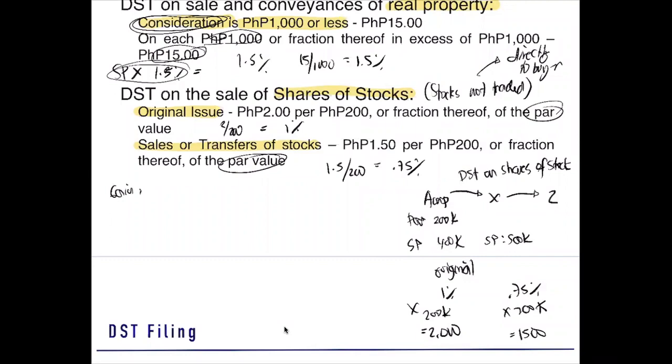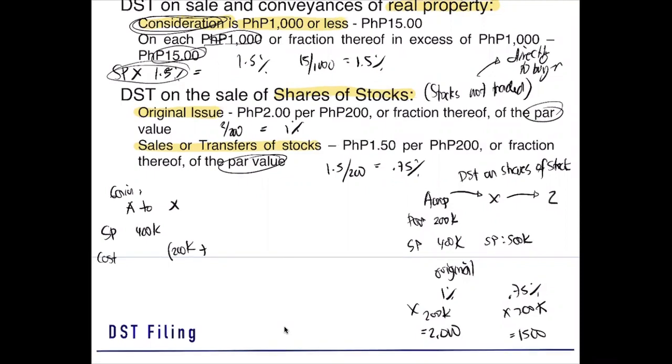So how do we compute now for the gain? So A to X. What is the selling price? 400,000. So what is the cost? The cost for A corporation is the par value, the 200,000, plus, of course, the DST. What is the DST of A? 2,000. So this is 202,000. So we have here 198,000 multiplied by 15%.